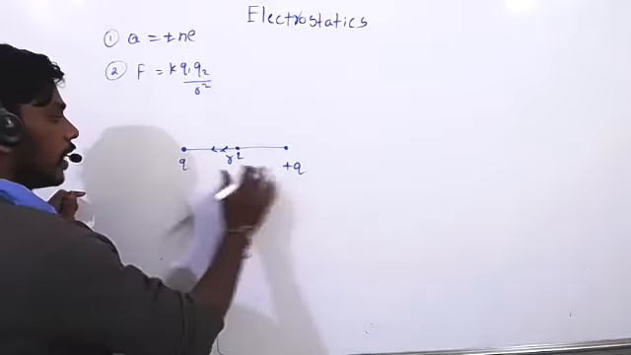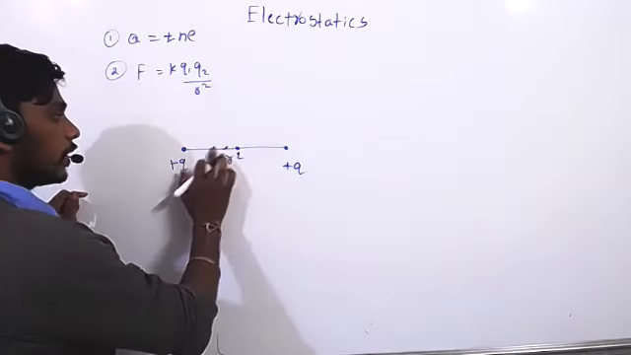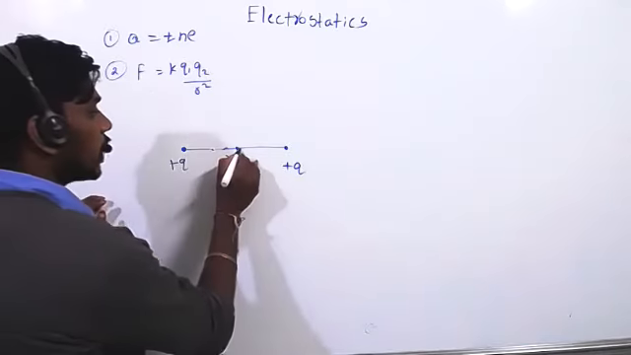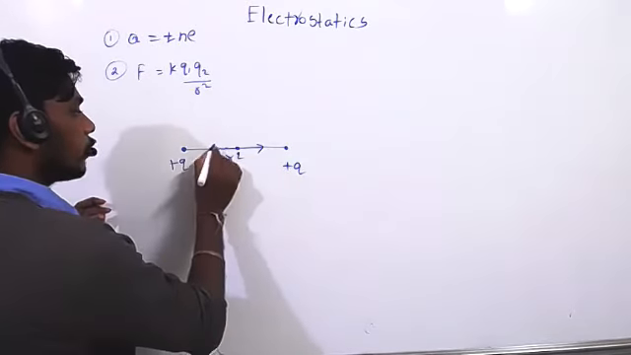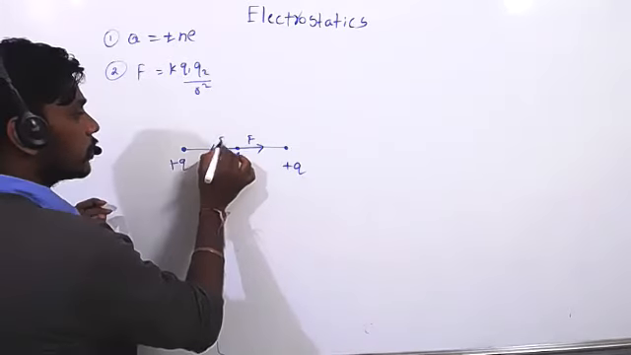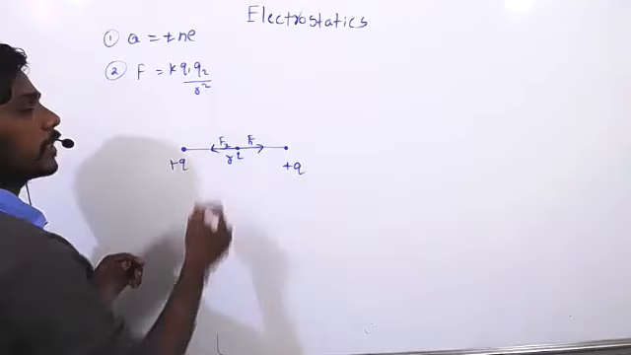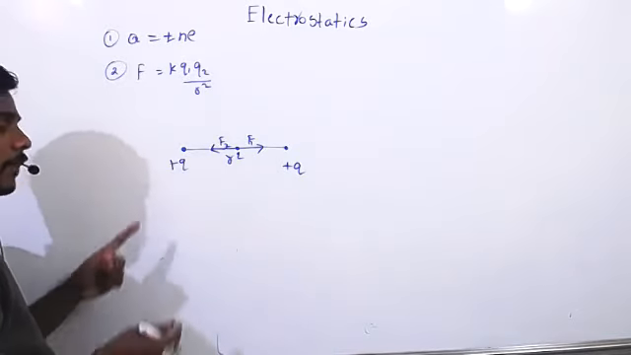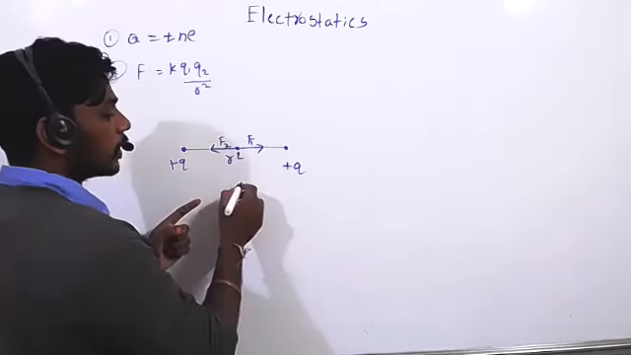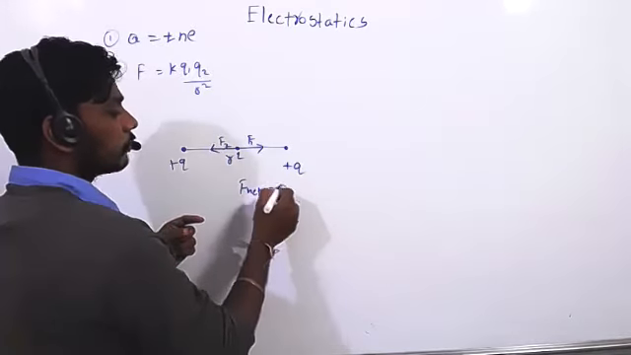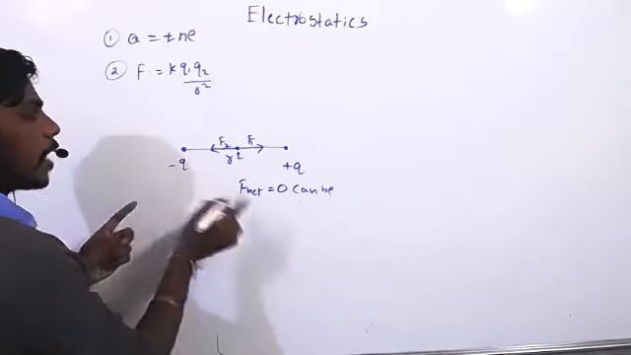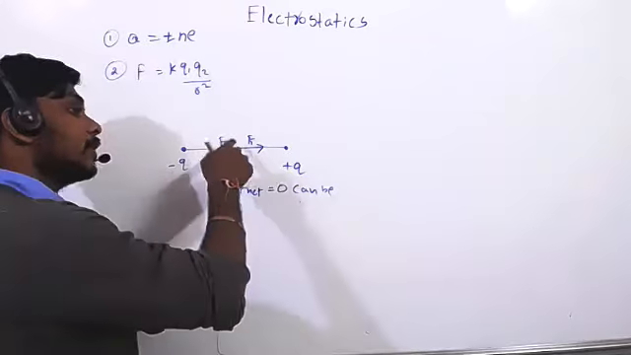Suppose it is plus q, plus q, then what will happen? Resultant force can be 0 in the middle. Due to this charge, force will act in this direction. Due to this charge, force will act in this direction. And the same force will be there between these two. Now, resultant force at center equals 0. It can be 0 like that. When there are two similar charges, between the two charges, there is a possibility that net force can be 0. If the two charges are opposite in nature, net force cannot be 0.